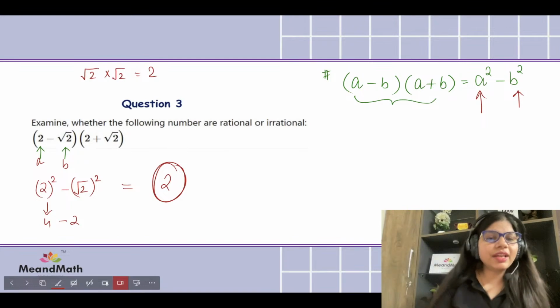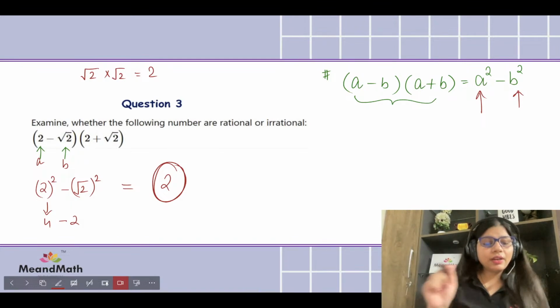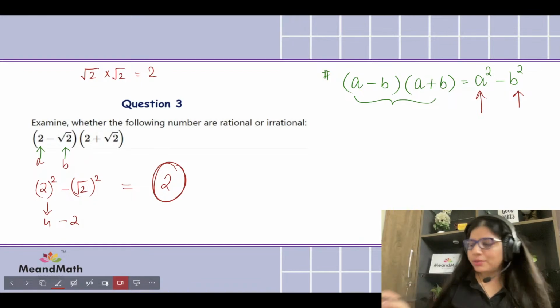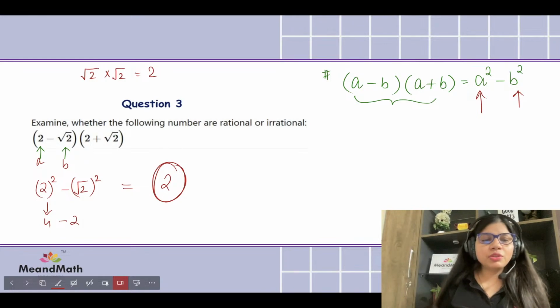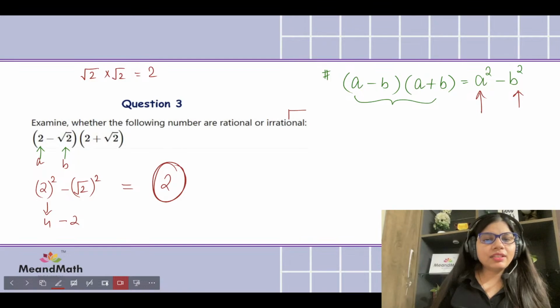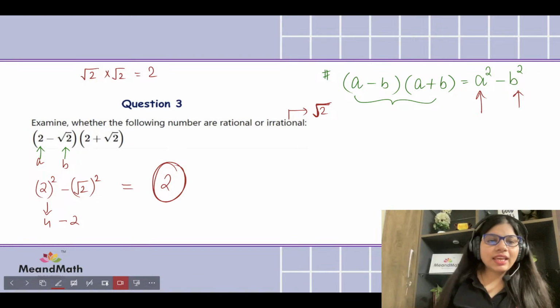Now tell me, is this rational or irrational? If there are roots there, hi Janvi, how are you? That is going to be an irrational one. So now we have 2. Can you tell me whether it's rational or irrational? When we define irrational, it is basically the cage of that root. It could be any number, but that root is actually there. So now think and tell me whether it's rational or irrational. It's a rational number. Perfect. Very well done. Good job.